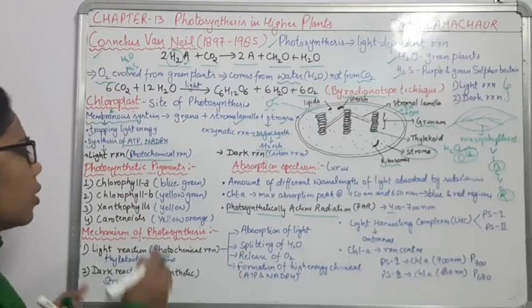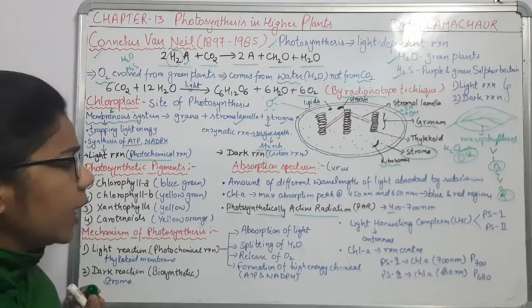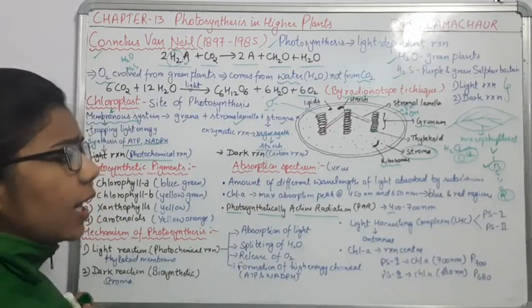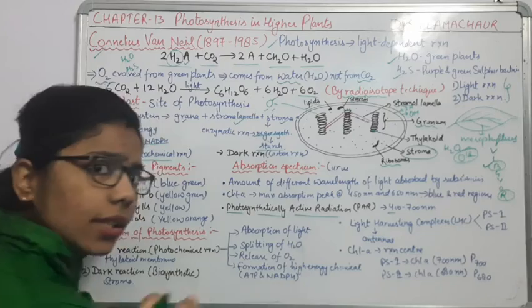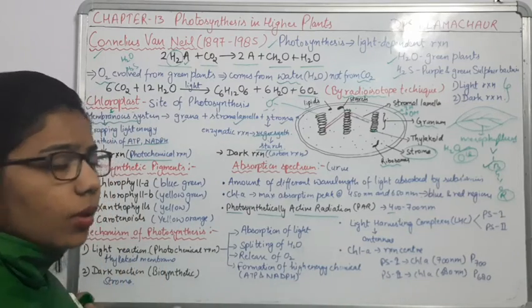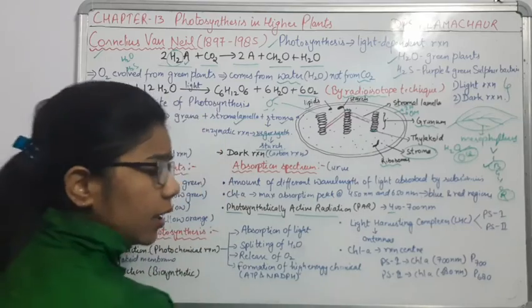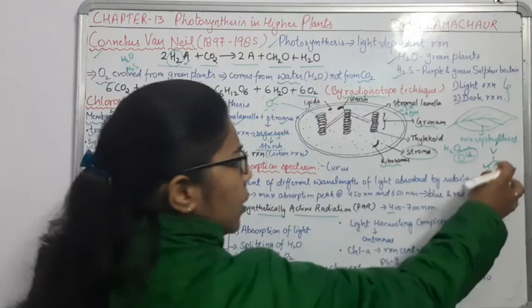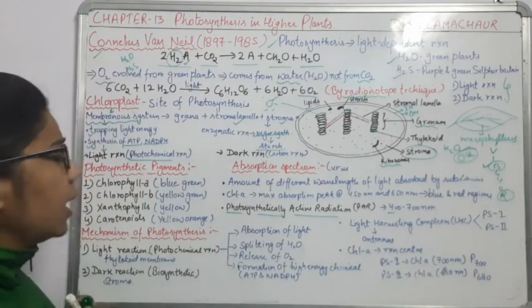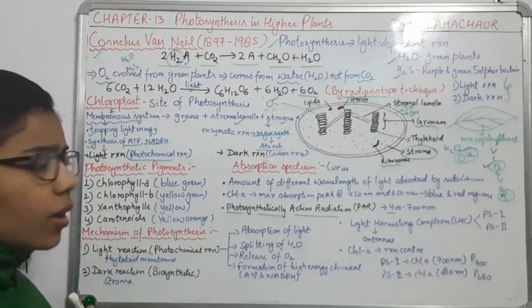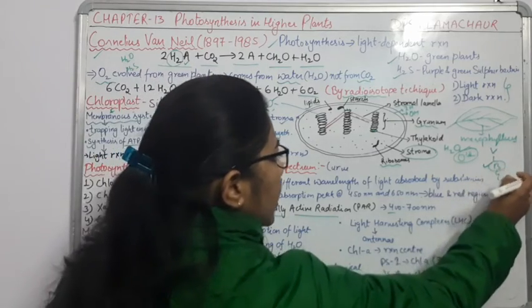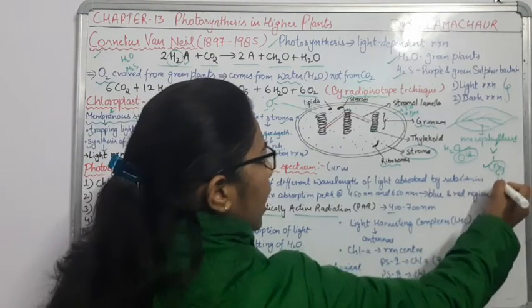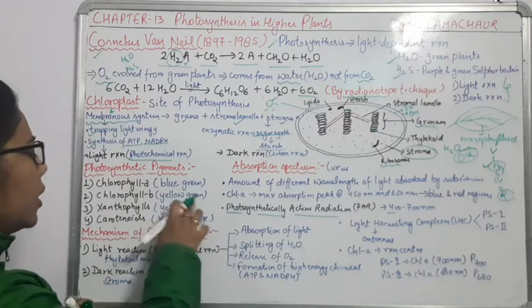If I talk about chlorophyll A, it will start from where? From the blue color. As I have said, from blue to red is the region for more photosynthesis, and the wavelength is around 400 here and around 700 for red. So chlorophyll A is of which color? Blue and green, right? Then comes chlorophyll B. Chlorophyll B is what? Green and yellow, or we can say yellow or green. So you can see here blue and green, and yellow and green.